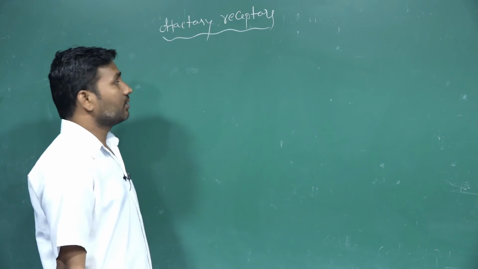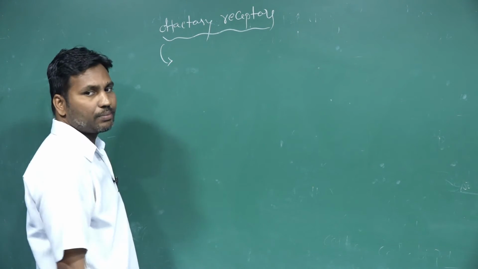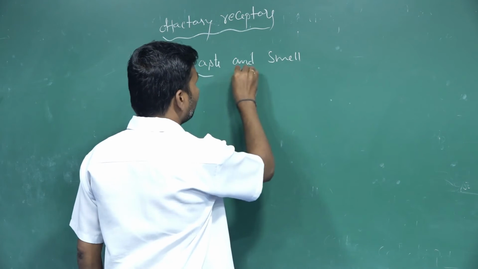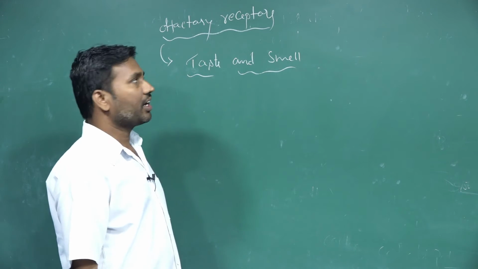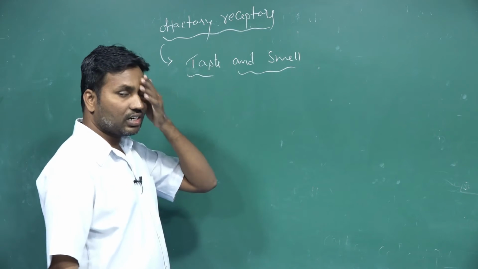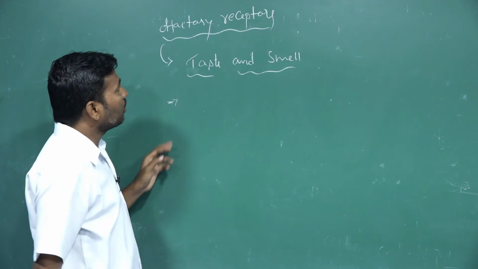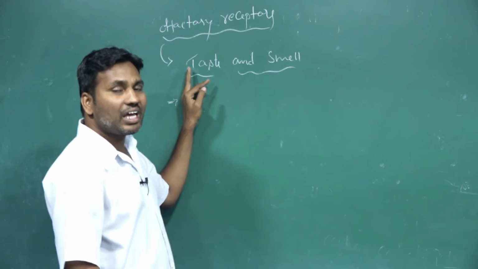Next, the olfactory receptors. These sensory receptors majorly recognize taste and smell. These two senses are recognized by the olfactory receptors. The receptor cells are present in the olfactory epithelium.